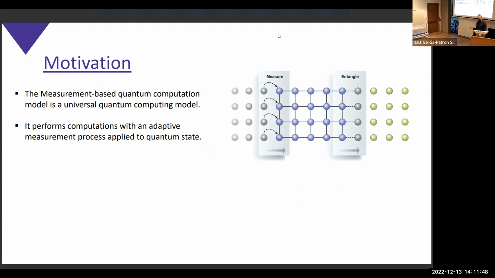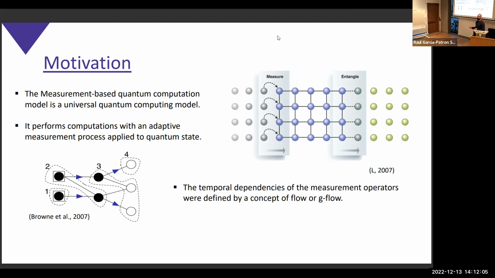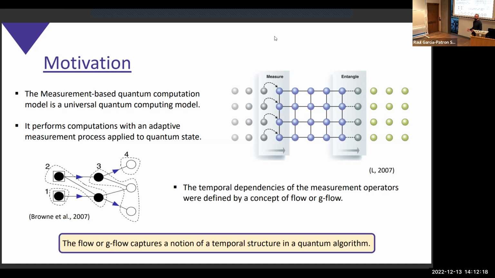This motivated us to look at the measurement-based quantum computation model because it has a very specific way of computing by performing measurements on a highly entangled quantum state. More precisely, the measurements in a measurement pattern depend on previous measurement outcomes. And so there's a very natural structure to define what has to be done previous to something else. Generally in the literature, this is defined as the flow or the g-flow.